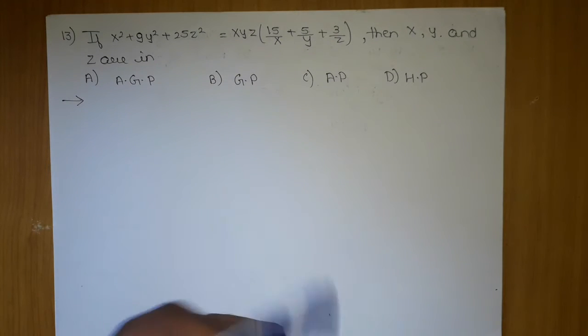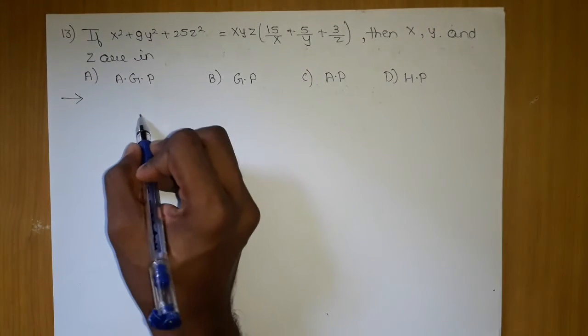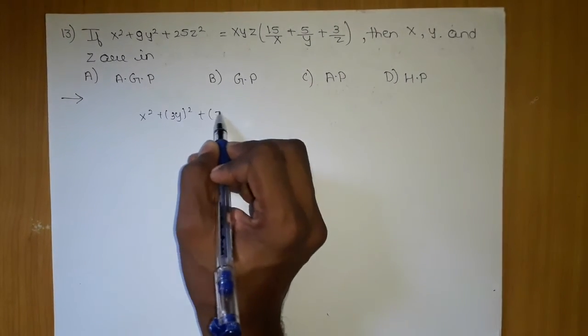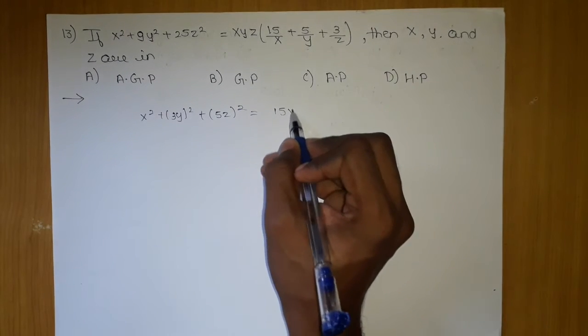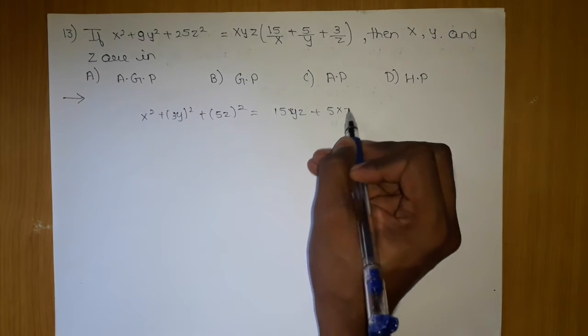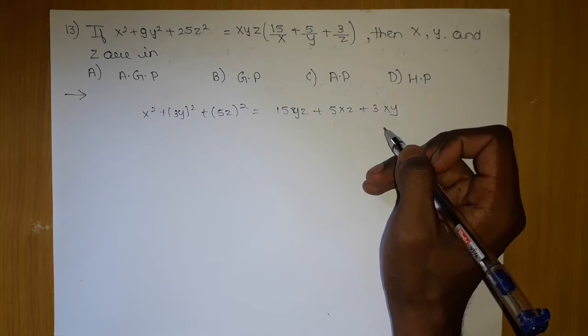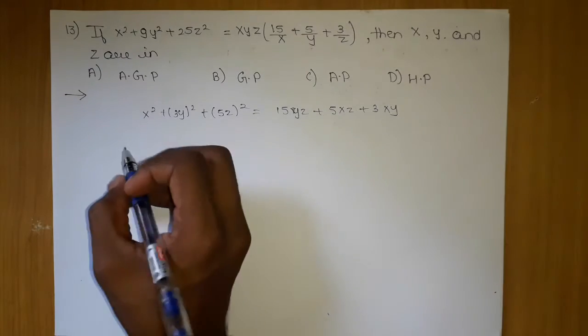You have to just observe this thing. This is a representation of a basic formula. If you observe this, then you can easily solve this.